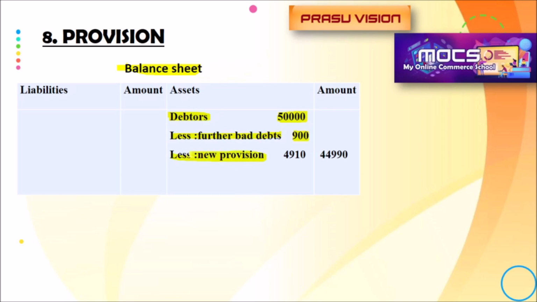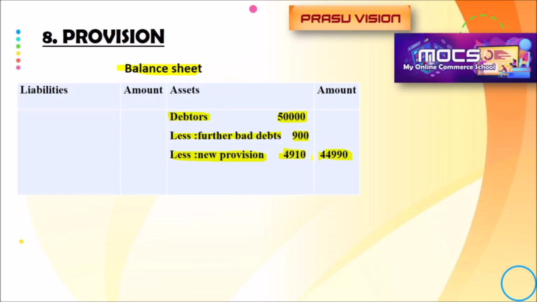And this provision also we are deducting from debtors. Only the new provision. The old provision we have already adjusted. It is not adjusted, it is recorded. Here we have to identify the actual amount of debtors. That is why we are deducting further bad debt and the new provision. And the remaining amount will be recorded in the amount column.